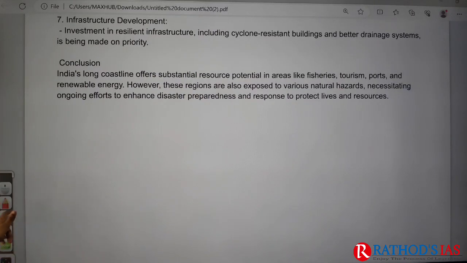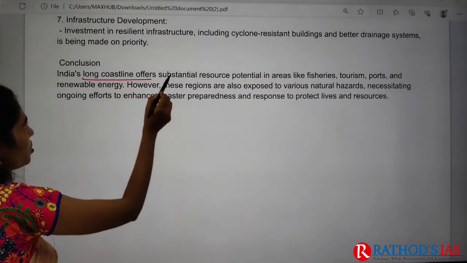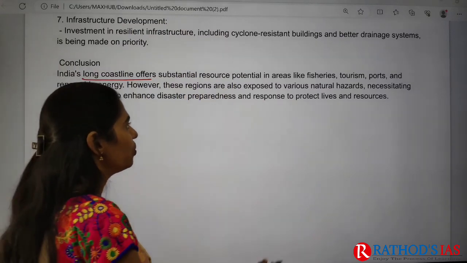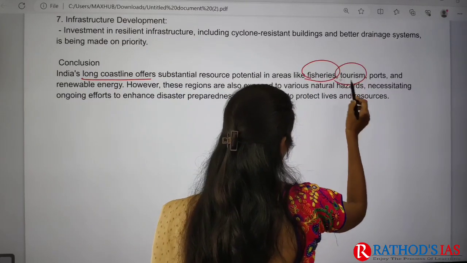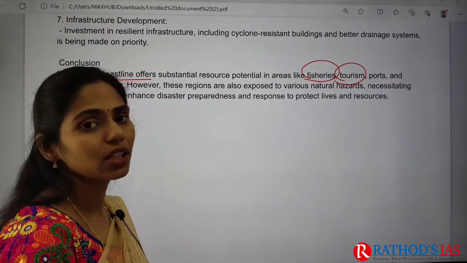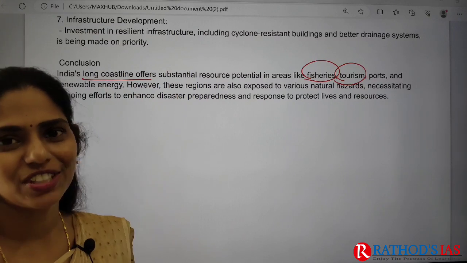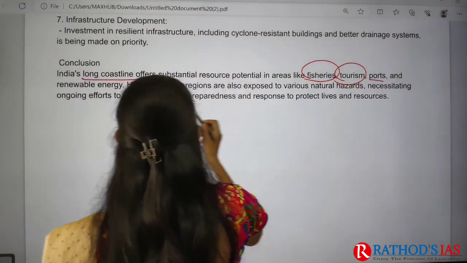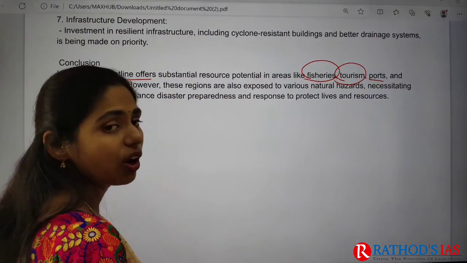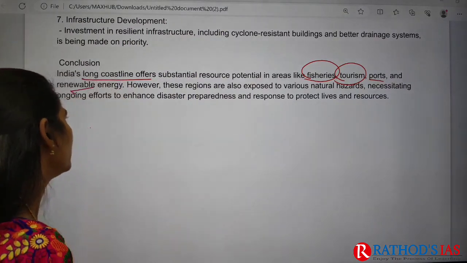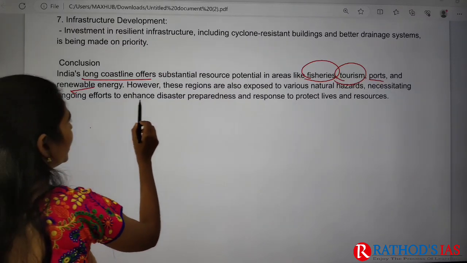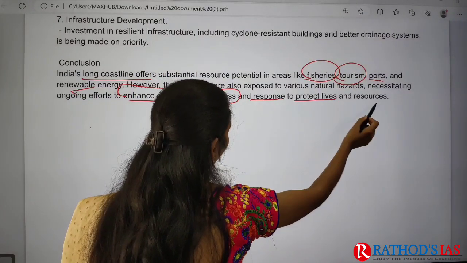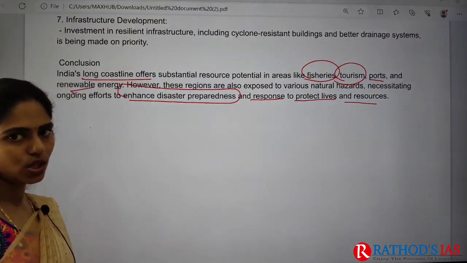And in conclusion, you can say India's long coastline offers substantial resource potential. We have fisheries, we have tourism, especially Andaman and Nicobar and Goa, so we'll be visiting those places for tourism. And even we have ports, renewable energy, etc. But they are facing these natural hazards. Because of this, we are enhancing our disaster preparedness and response so that we can protect the lives and resources. So in this way, you can write your answer.